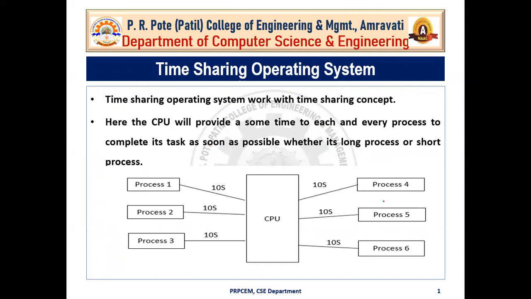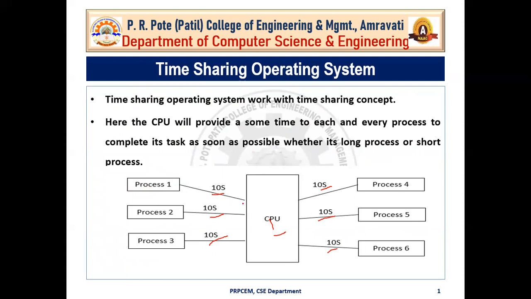There are 6 processes here and this is the CPU. Here the CPU provides the same time to all the processes. In this figure, the CPU is providing 10 seconds to each process. It doesn't matter whether the process is short or long, the CPU still assigns the same time to each and every process.